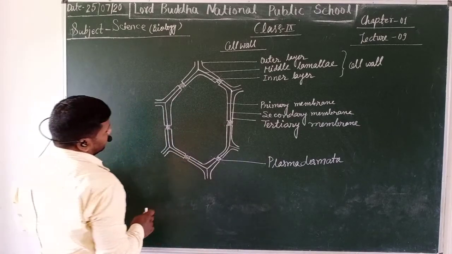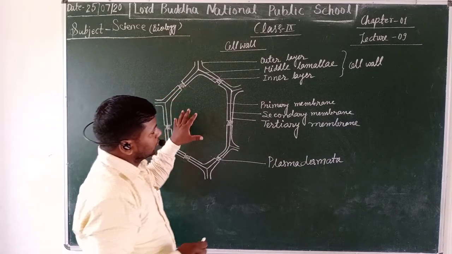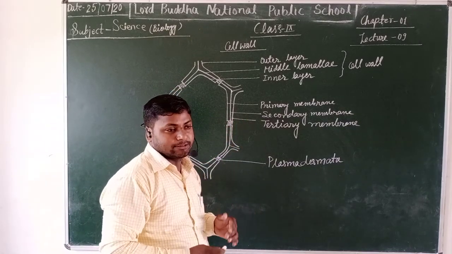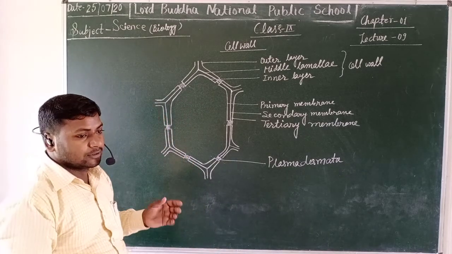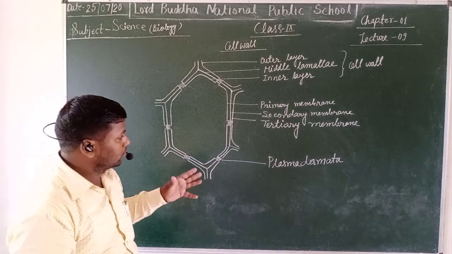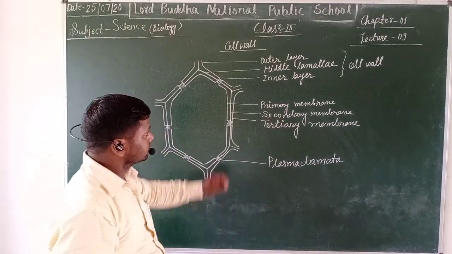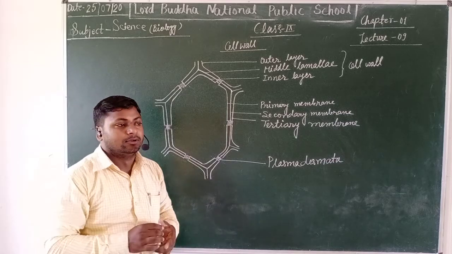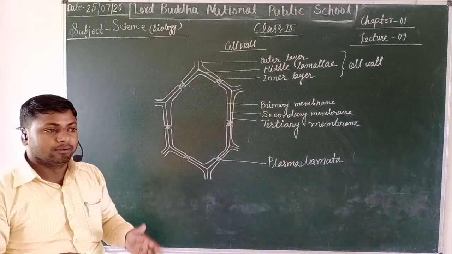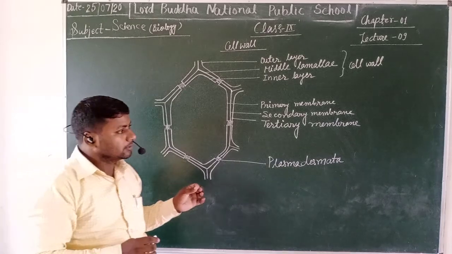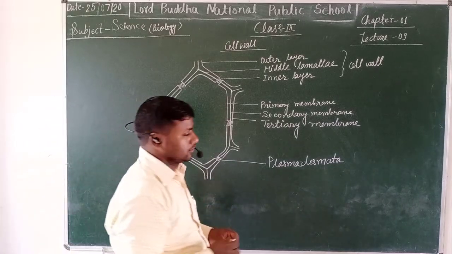Now students, what kind of substances combine to form the cell wall? This is more interesting to know. The cell wall consists of a kind of carbohydrate known as cellulose.